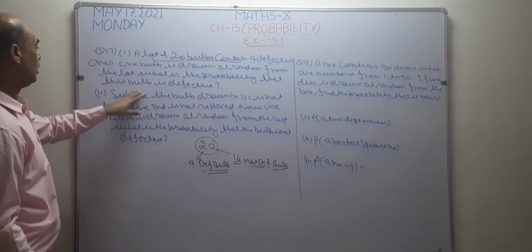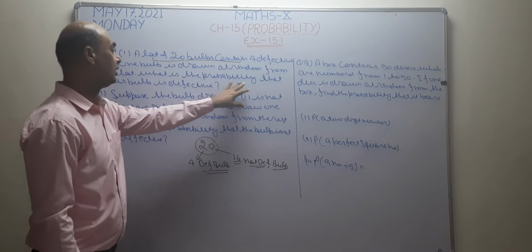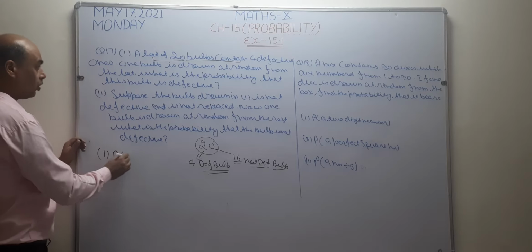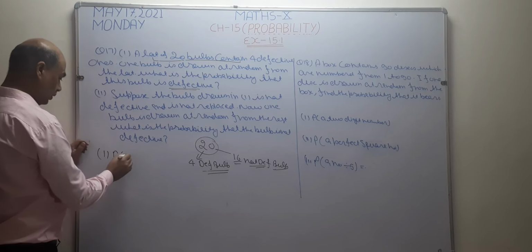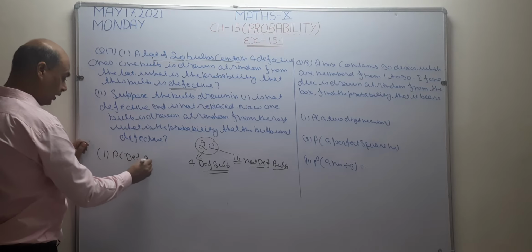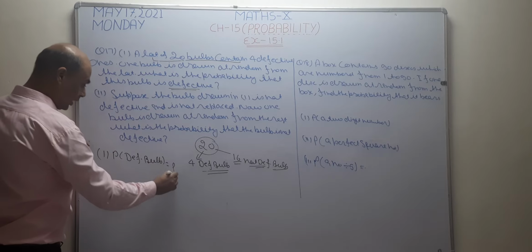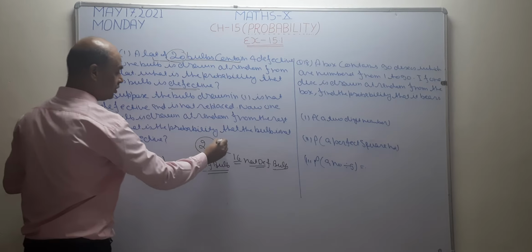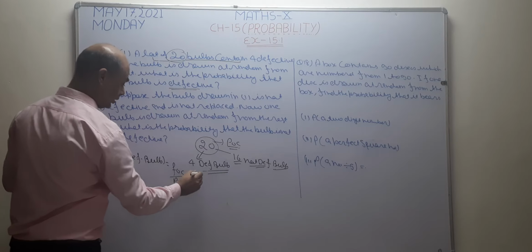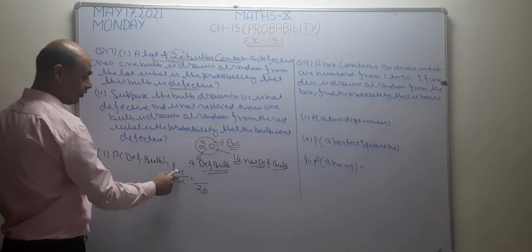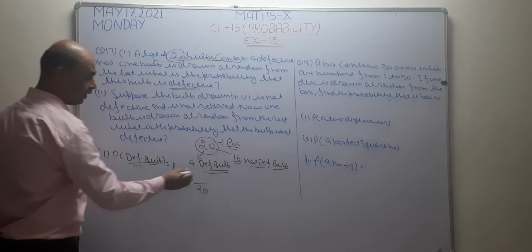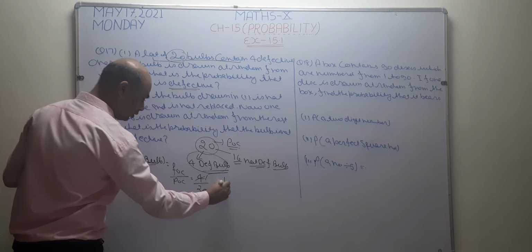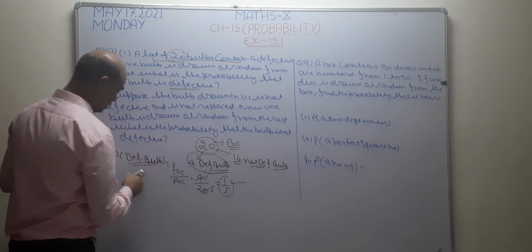Okay? Now in this question, we have to find the probability that the bulb is defective. In the first part, I want to find the probability of a defective bulb. Formula: FOC upon POC. How many bulbs are there? 20. This is the POC. Possible outcomes are 20, so I write here 20. In my favor, which bulbs are there? Defective bulbs. How many defective bulbs are there? 4. So the answer becomes 4 by 20. 4 ones are 4, 4 fives are 20. So the answer becomes 1 by 5. This is the answer of the first part.